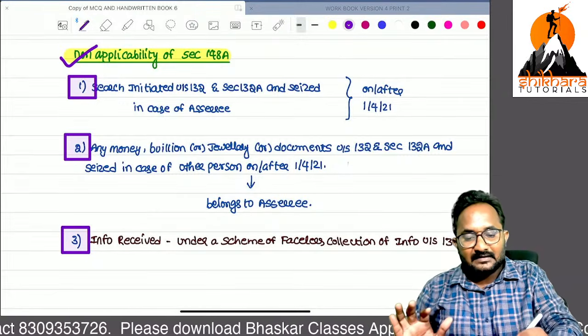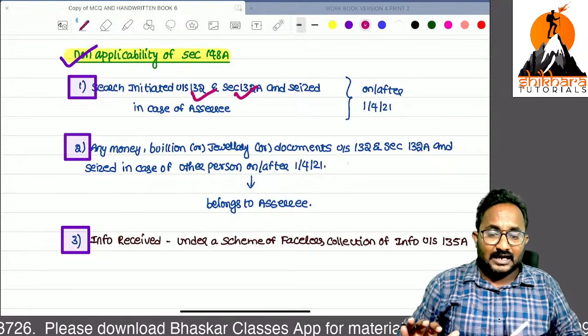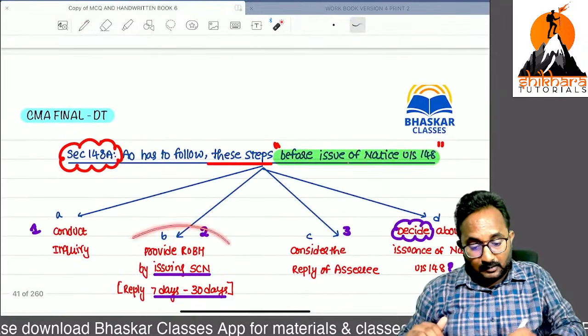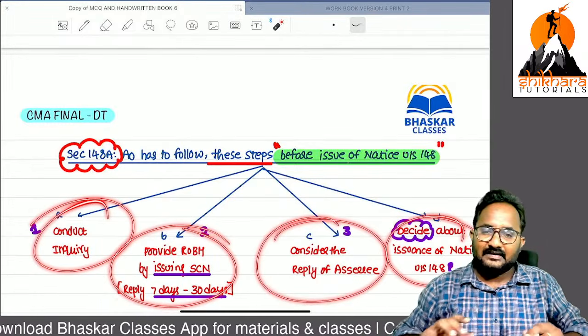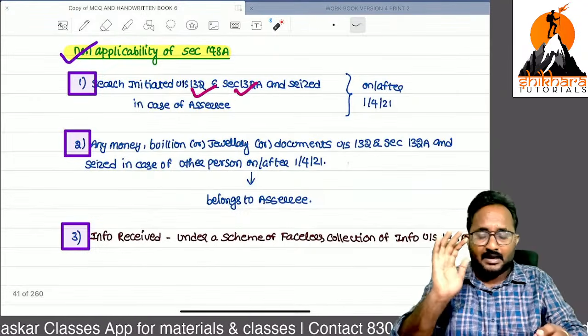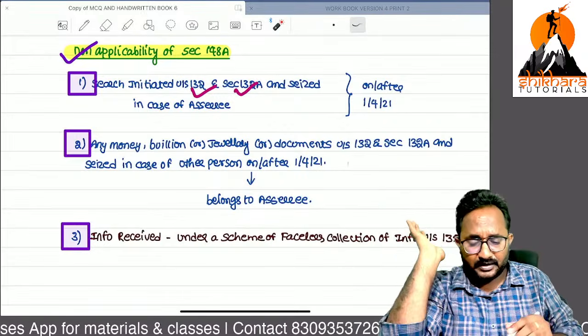So, sir, you are caught red-handed in a search. So that's why I need to provide it again for you. Yes, these are all the reasonable opportunity of being heard, inquiry, etc. If you are caught red-handed during the search, I will not go with the 148A procedure. Directly I will issue the notice.